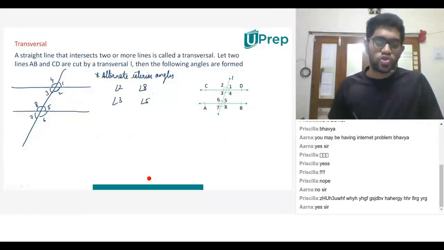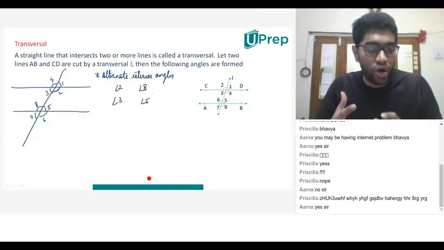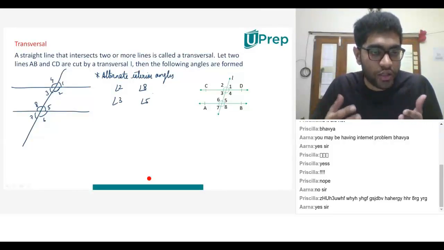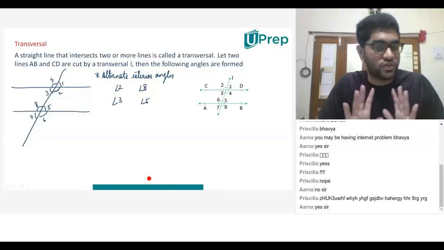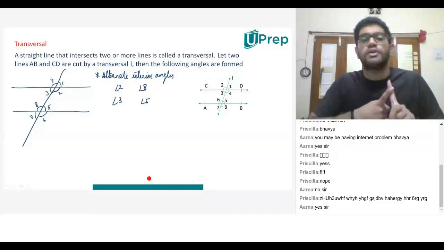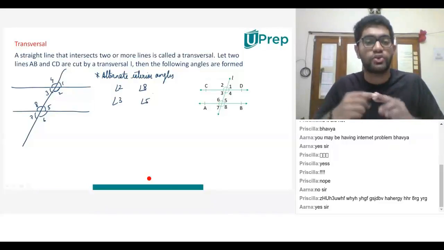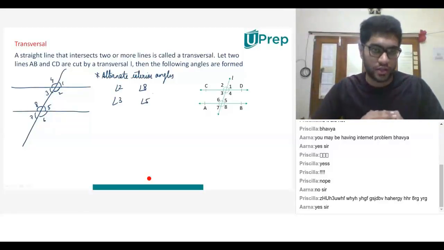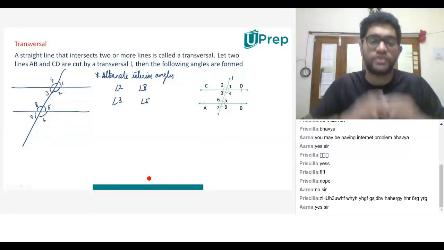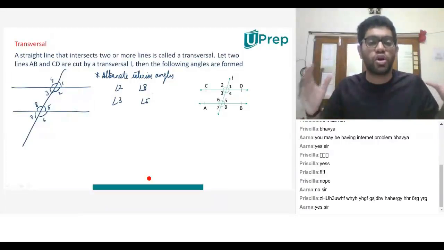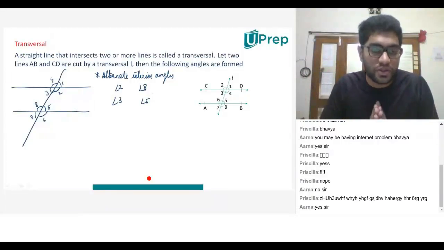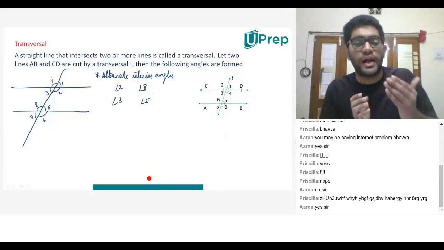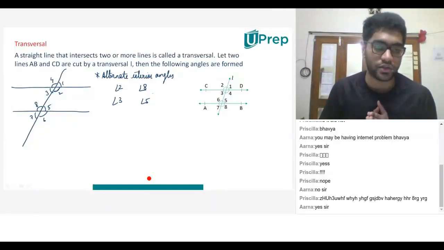Perfect. So, why are they called alternate interior angles? Why are they called alternate? Because they are on the opposite sides of the transversal. You agree with that point? Now, why are they called interior? Because they fall in between the two parallel lines. Do you agree with both these statements? That is the reason we've got something called alternate interior angles. As Priscilla rightly said, angle 2 and angle 8 are alternate interior angles.